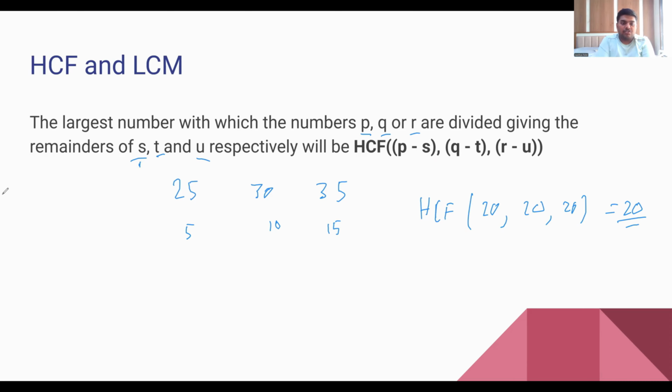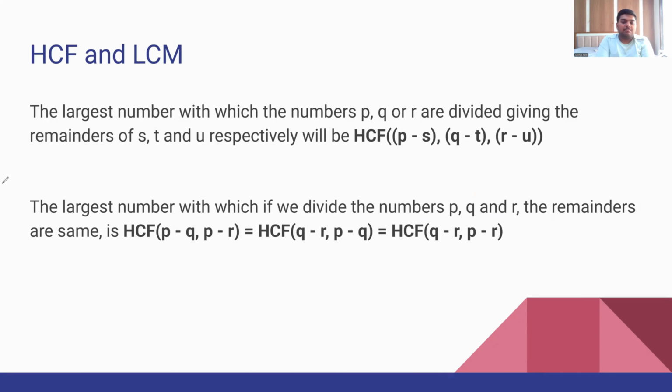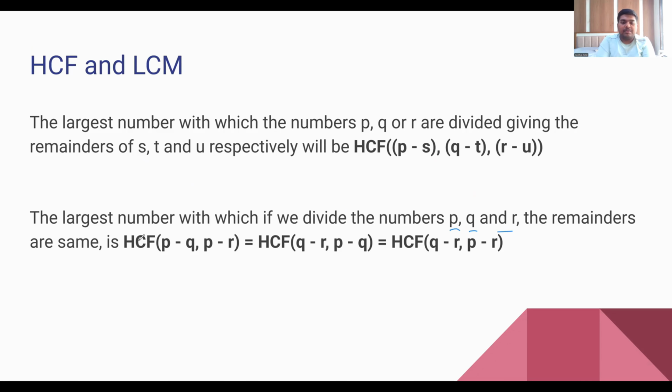And last but not the least, the axiom that the largest number with which if we divide numbers p, q and r, the remainders are same. So p, q and r divided by a certain number leaves the same remainder. So it will be HCF of p minus q, p minus r and so on. So these three quantities are equal in that particular case.